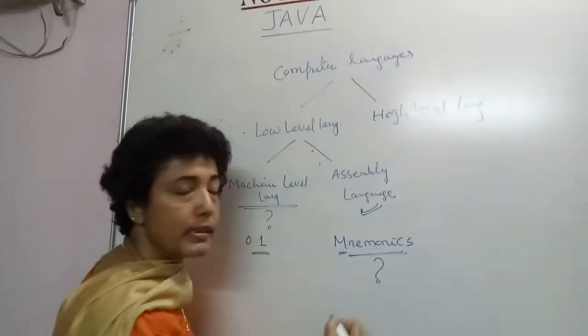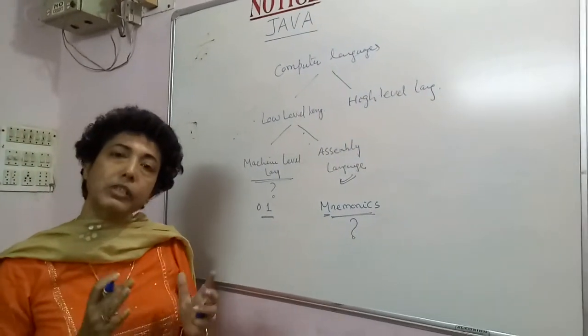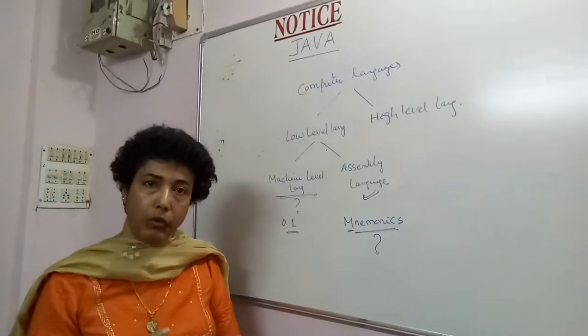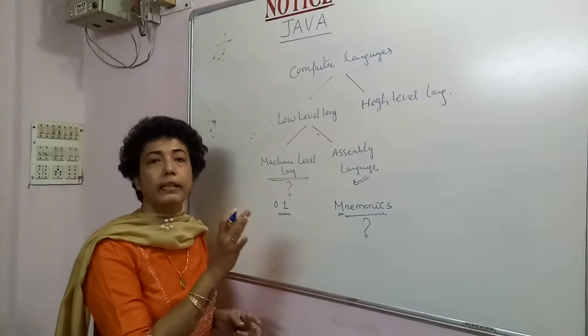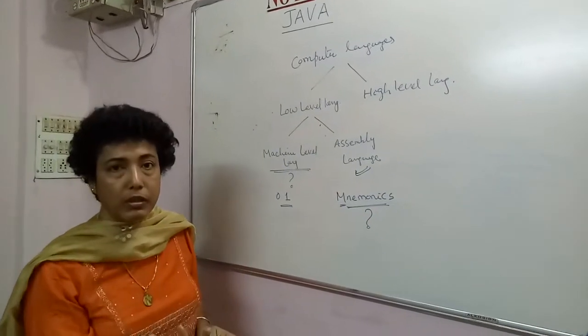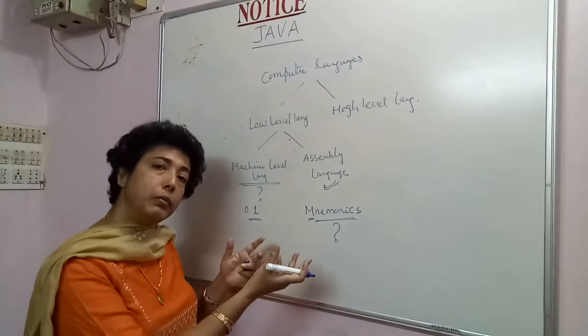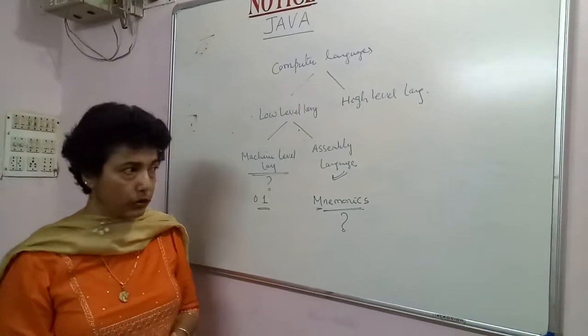Now what are these mnemonics? Mnemonics were nothing but easy to remember shortcut codes for representing some complicated machine instructions. So these were basically easy to remember codes substituting the complicated machine instructions.